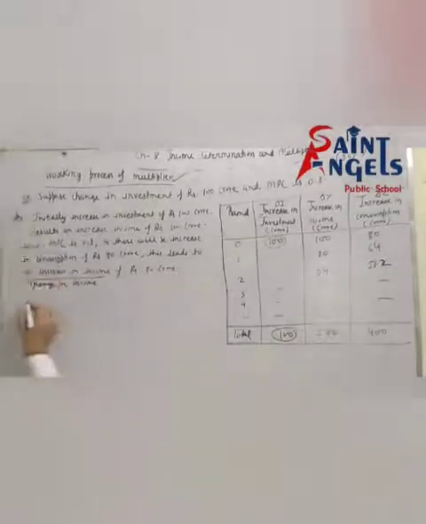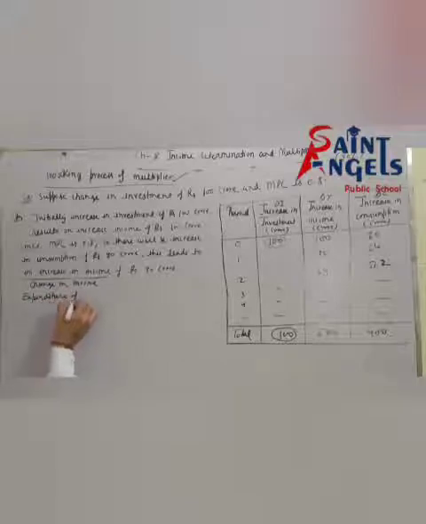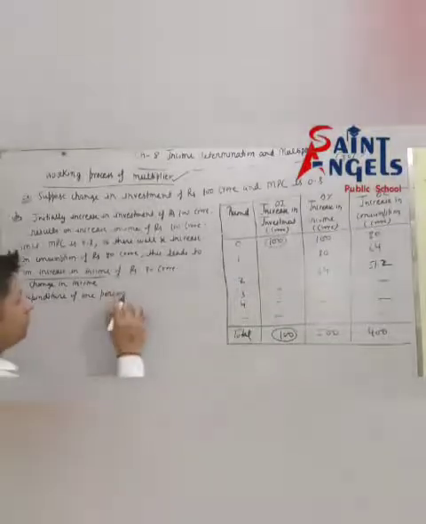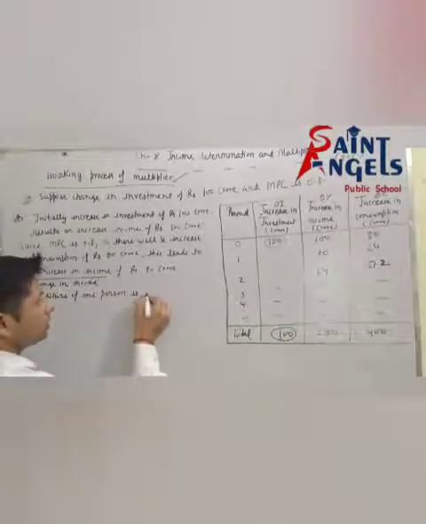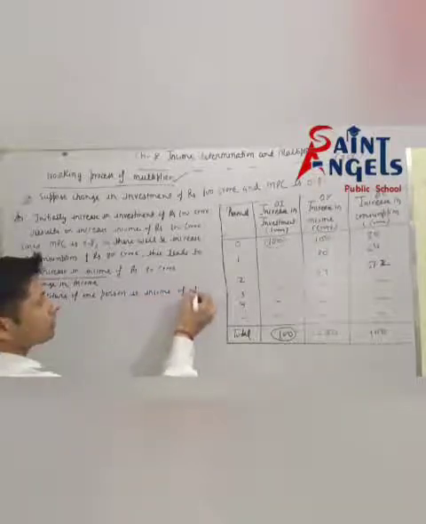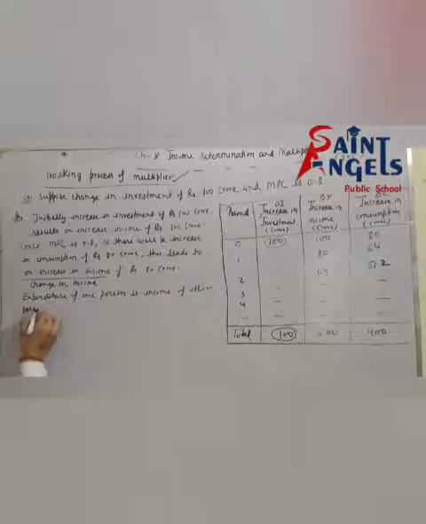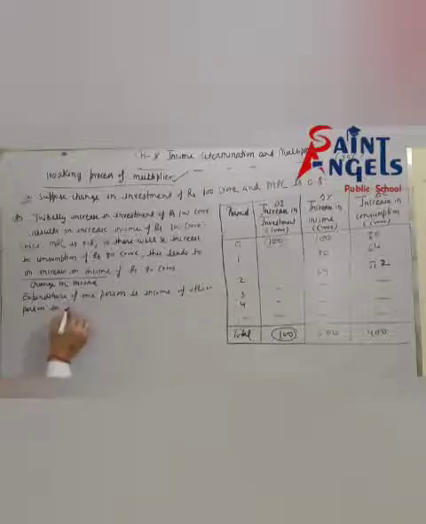See, after this, the expenditure of one person is the income of another person in the economy.